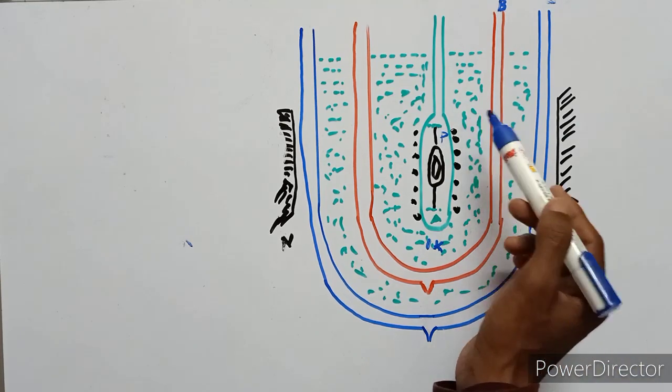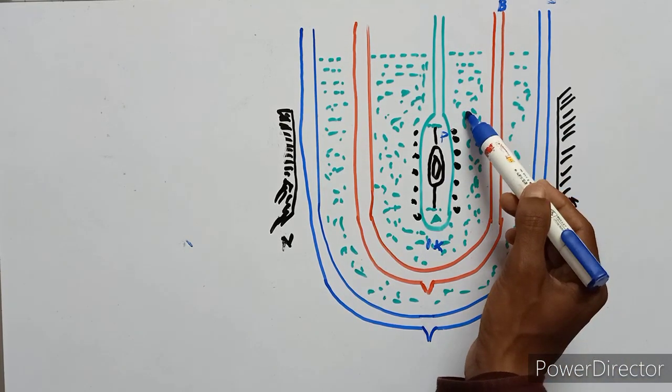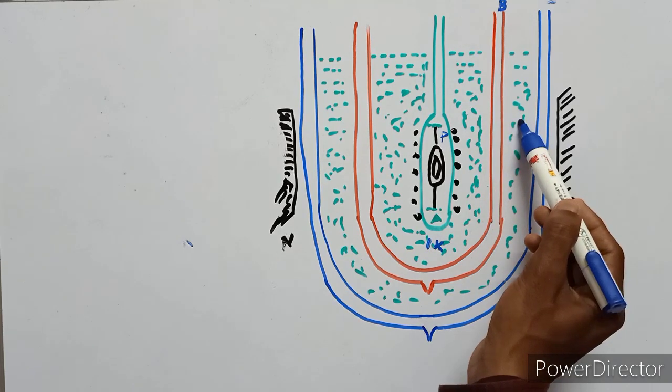This is the liquid helium, and this is the liquid hydrogen.